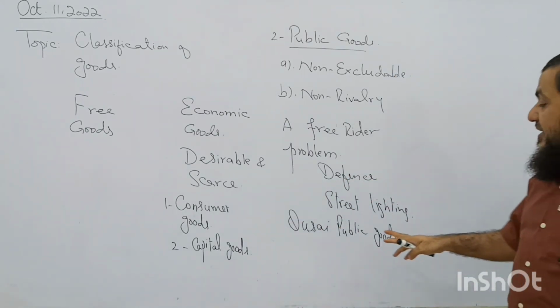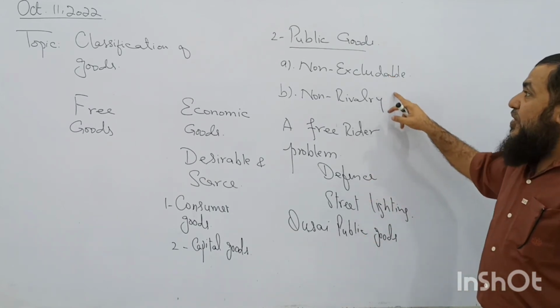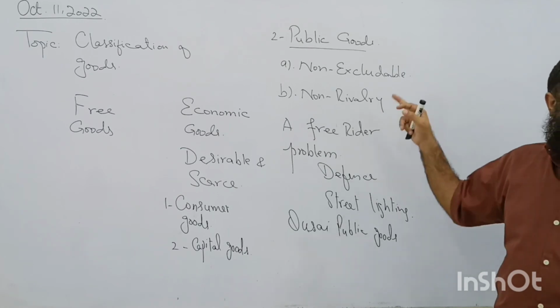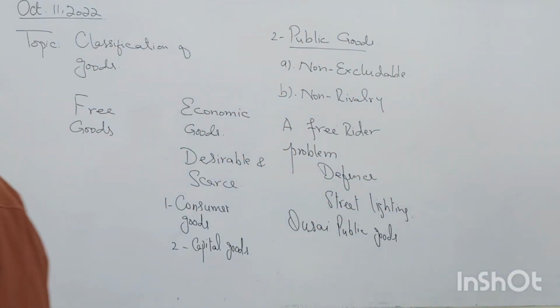So in that case the public good will be called a quasi public good when any one of these characteristics is missing. We say parks are also public places, roads are also public roads. We cannot exclude anyone. But during the congestion times, what happens? Rivalry is created. A few people are using the road, but it is less available for the other people until its congestion is cleared.